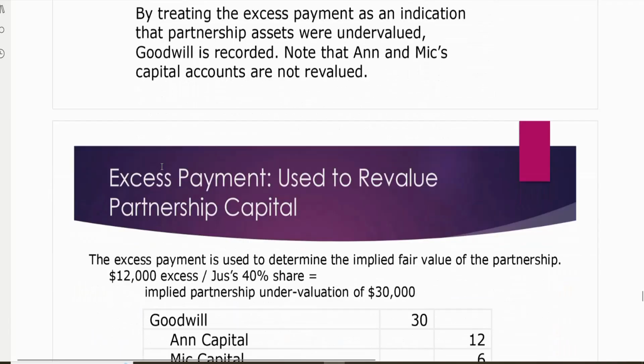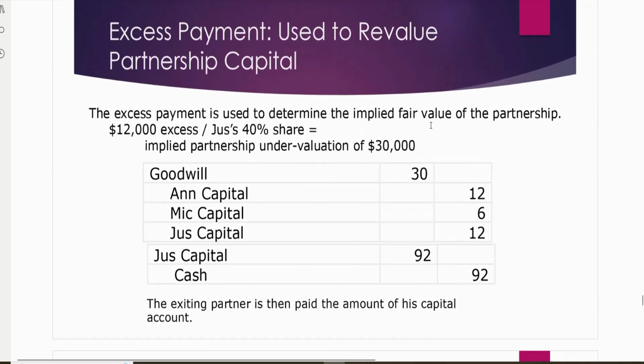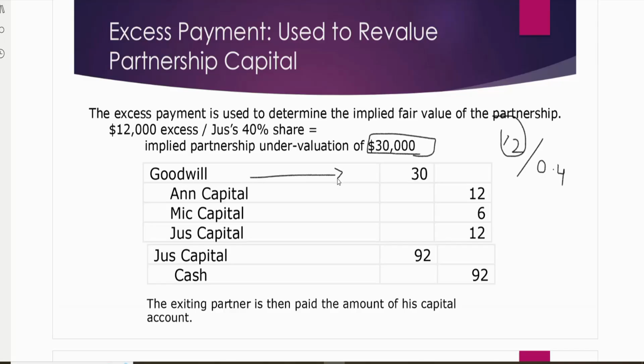The third scenario is one in which we are revaluing the assets based on the excess amount. So the revaluation is the excess, which is 12, divided by whoever is getting this excess. Just is getting this excess, so divided by his profit and loss sharing ratio, which is 40%. 12 divided by 40%: the total revaluation which is needed is 30, or 30,000. So this is the amount of goodwill, and it was because of all the old partners. So this 30,000 will increase capital with 40%.